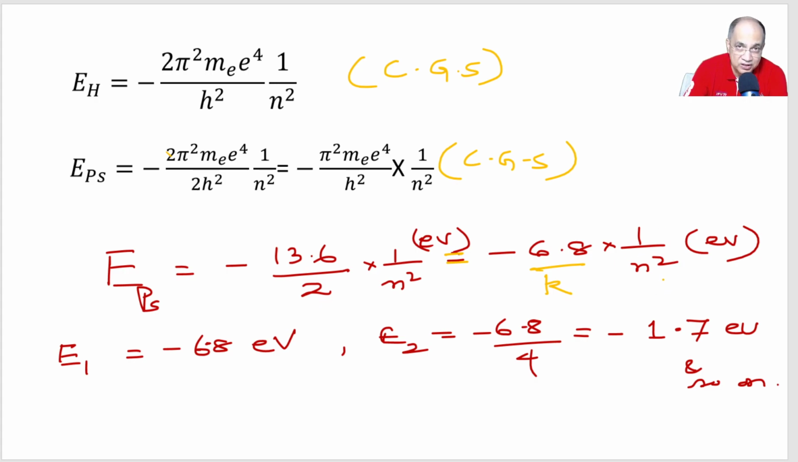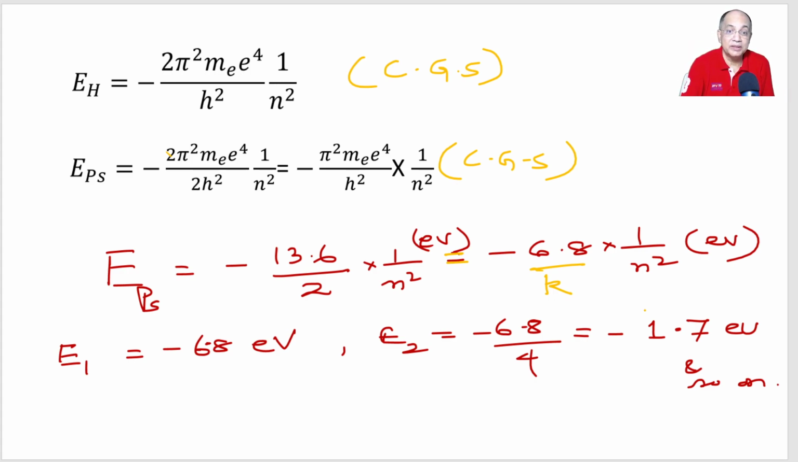N is 1, first shell. N is 2, second shell, and so on. That is in electron volt. So when n is equal to 1, the first shell has an energy equal to minus 6.8 electron volt. Second shell, it will be, 2 square is 4, minus 1.7 electron volt, and so on. It is exactly divided by 2.